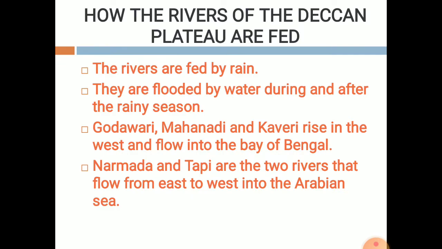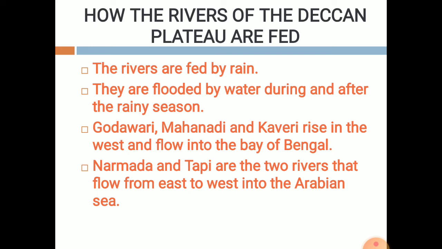Now let's talk about something more about this chapter. How the rivers of the Deccan Plateau are fed. Means how the water comes in these rivers. So dear students, these rivers are fed by rain and they overflow during the rainy season as well as after the rainy season. Means during the rainy season there is a lot of rain, so that's why these rivers overflow during the monsoon season, and after the rainy season also.